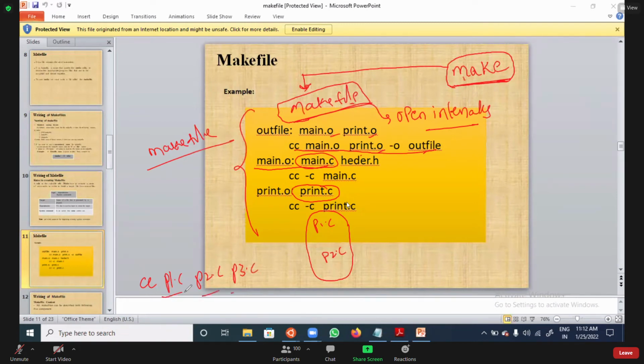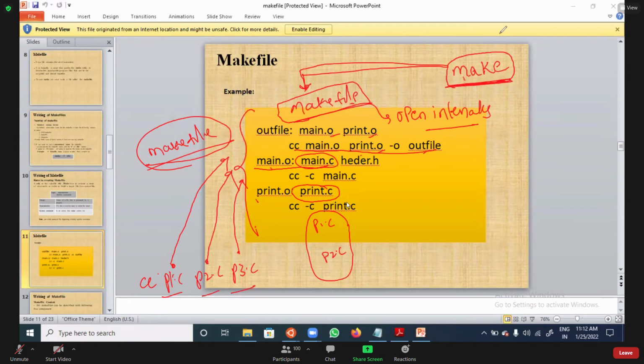p1.c, p2.c, p3.c, like this you will write, right? In the same way, instead of giving it like this, you need to add p1.c in the makefile, p2.c in the makefile, p3.c in the makefile. All the files you need to add in one file. That file name is makefile. Whenever you give the command make, the compiler will search for this file and open it, and it is going to compile these p1, p2, p3 files which are available in the makefile.